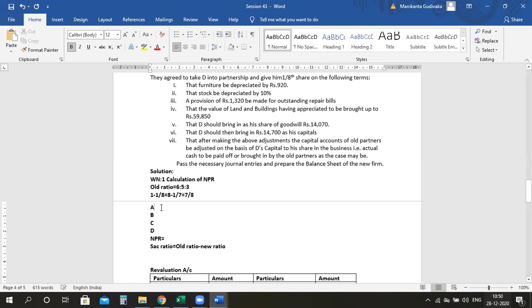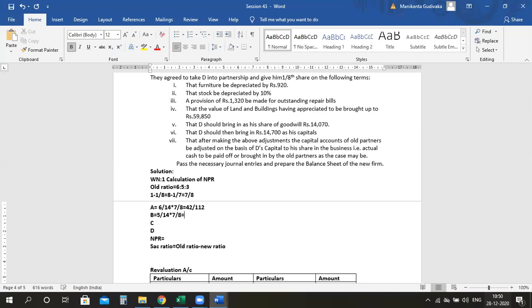So let's get into this. First for A. Earlier, his share was 6 by 14. Now we have to give it in 7 by 8. Therefore, after taking the LCM, 14 8s are 112, so it has to be 42 by 112, 6 7s are 42. Then for B, it is 5 by 14 earlier into 7 by 8.